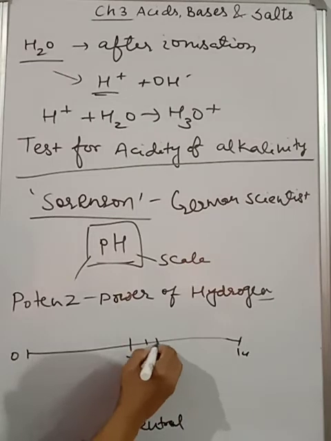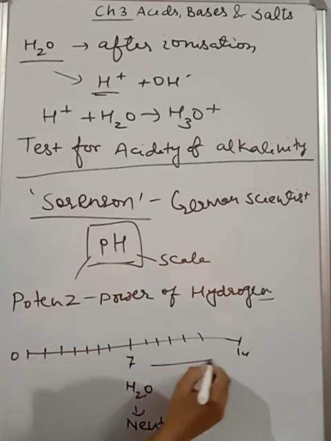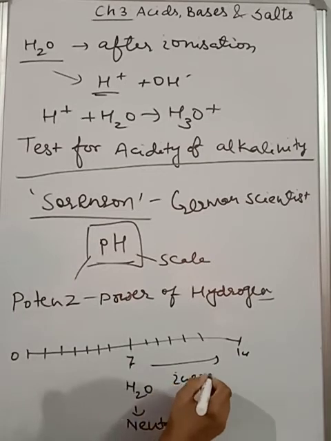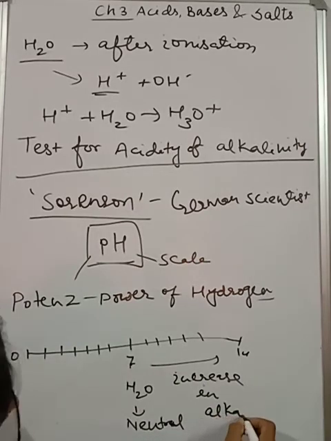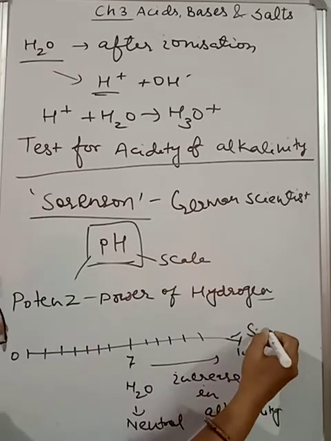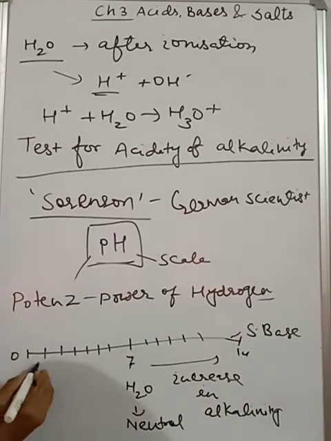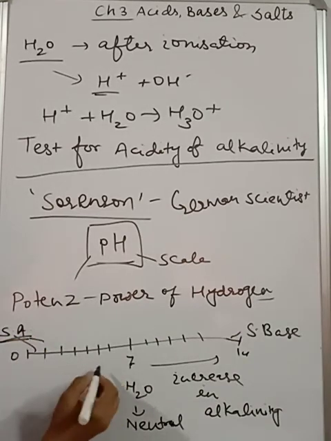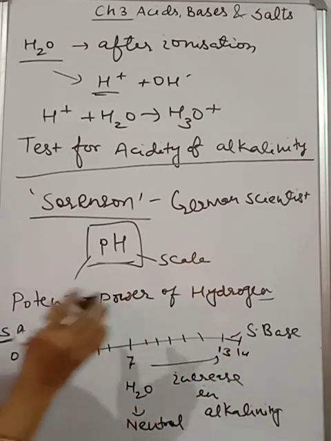After this, when we move to this side or that side, they represent an increase in alkalinity, or here it is a strong base. When it moves here, that is a strong acid, and the number is going to increase like this. Understood, children? So this is a pH scale.